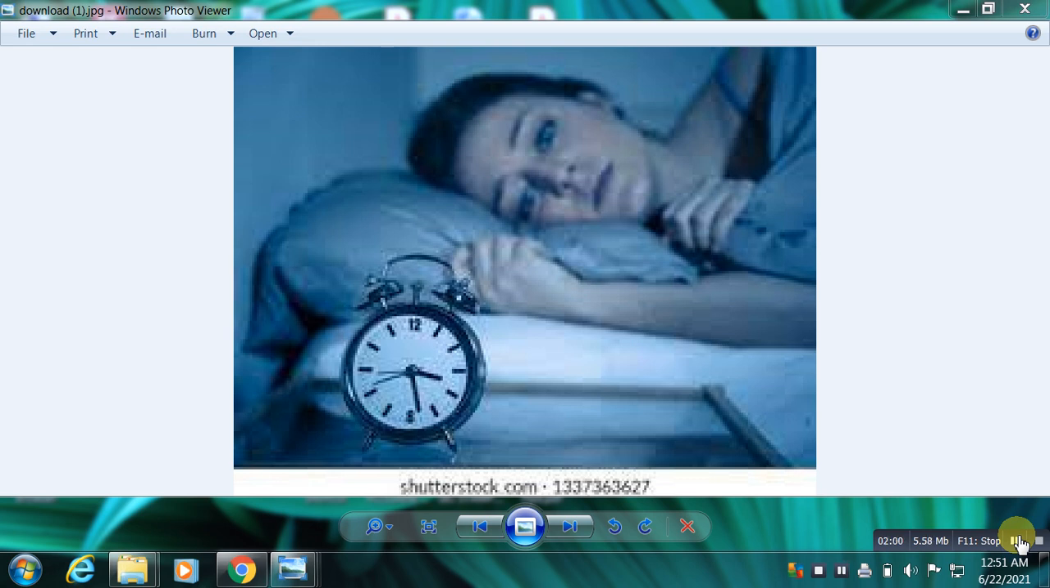The next one will be narcolepsy. Narcolepsy is a sudden attack of uncontrollable sleep. And what is cataplexy? Cataplexy is an outburst of emotion. Both narcolepsy and cataplexy are hypothalamic disorders.